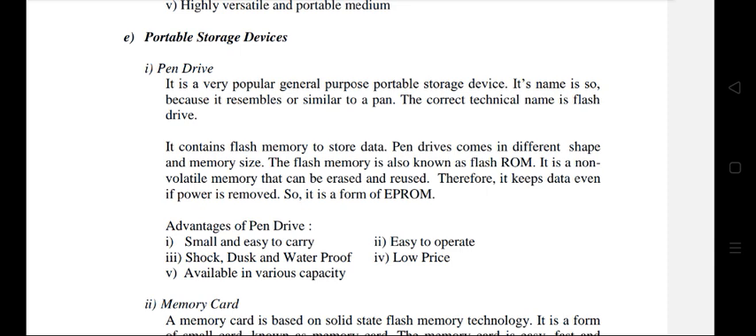Advantages of pen drive: small and easy to carry, easy to operate, shock proof and waterproof, low price, available in various capacities. Memory card.